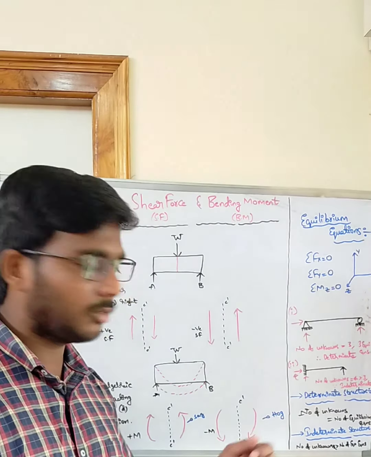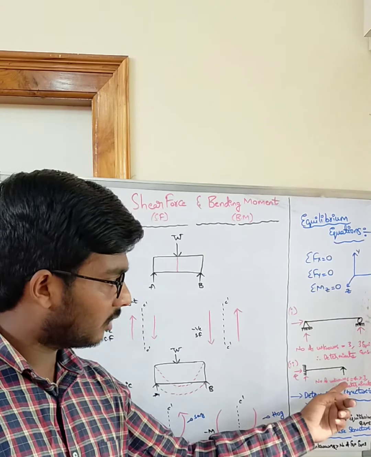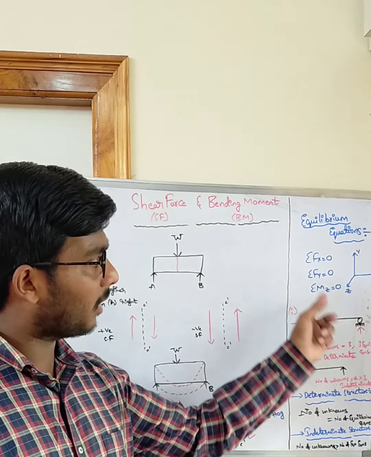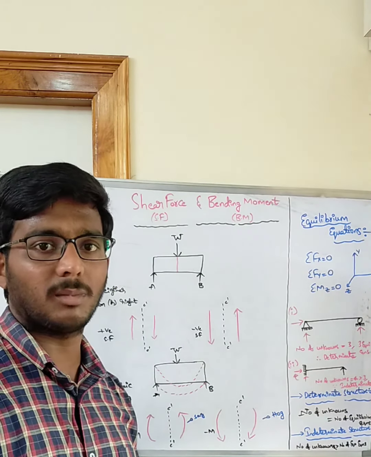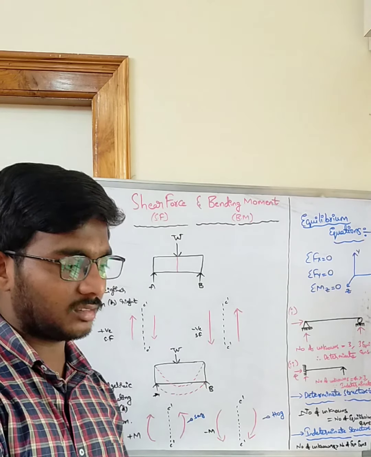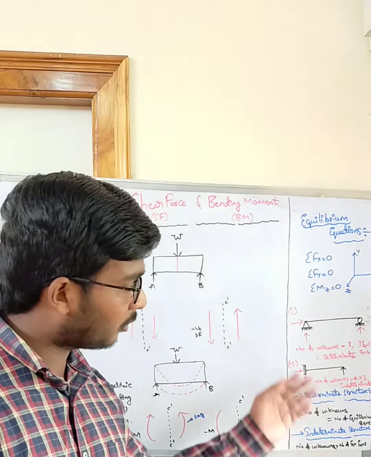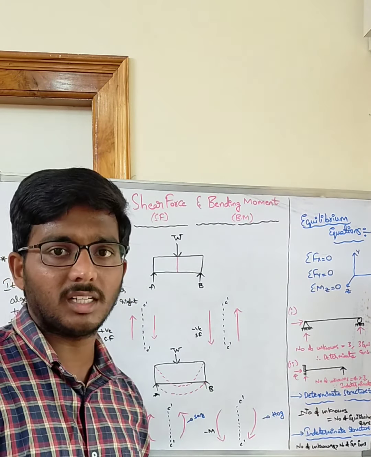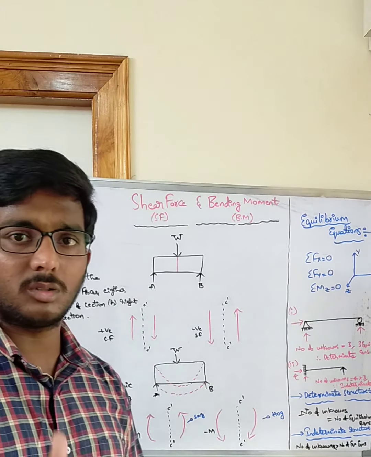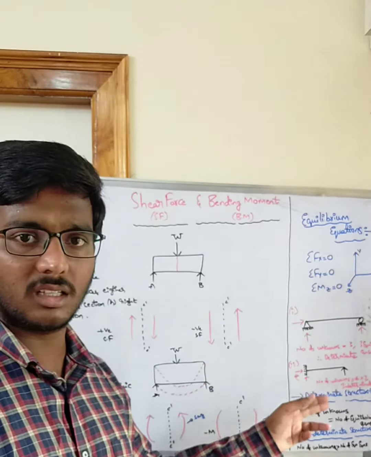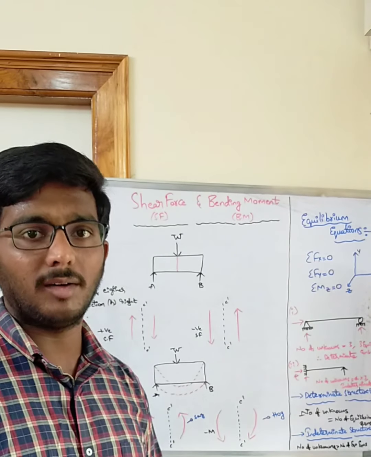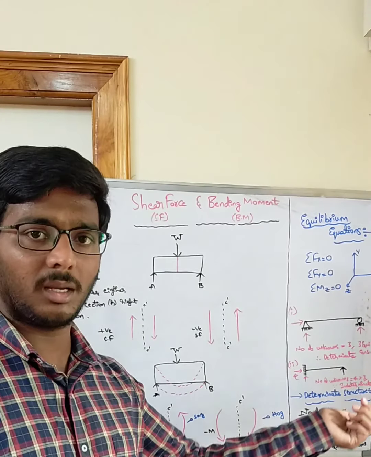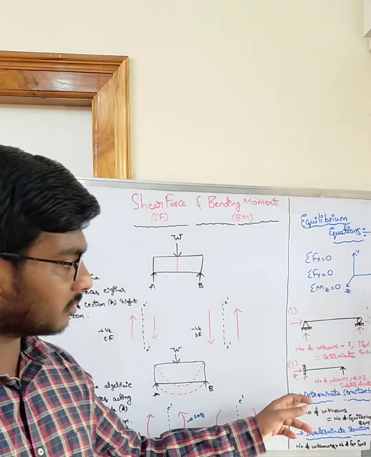Total four unknowns, and we have only three equilibrium equations. That means 4 is greater than 3. So these four unknowns cannot be found by three equations. In mathematics, for solving three unknowns, you need three equations. Here four unknowns are there, and three equations are not sufficient. So this is an indeterminate structure, the propped cantilever. To determine the unknowns in an indeterminate structure, you need a compatibility equation. I will tell you about this compatibility equation, the extra equation, in the next class, so that the extra unknown can be determined.